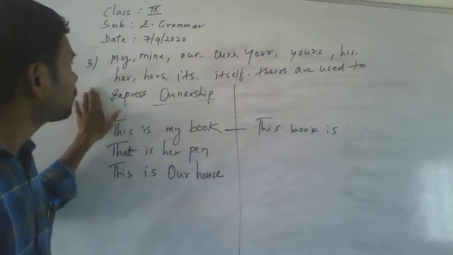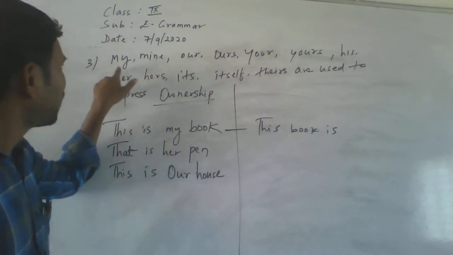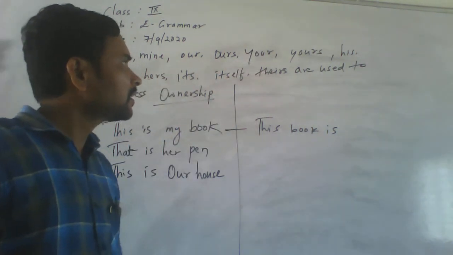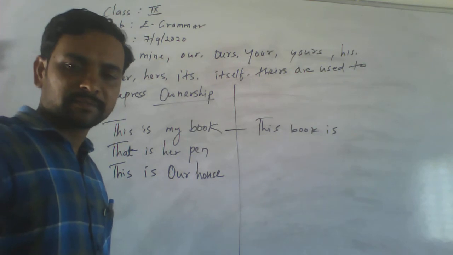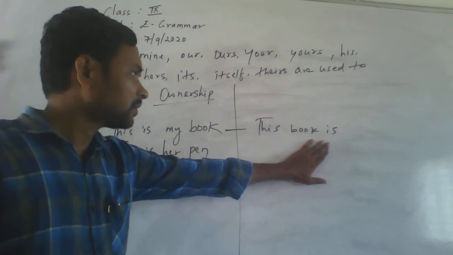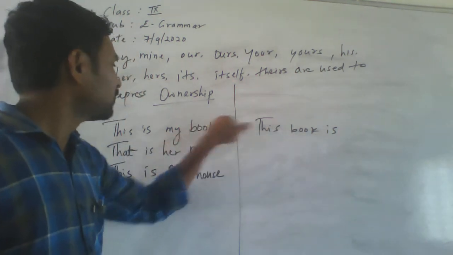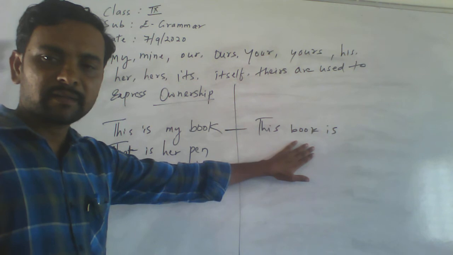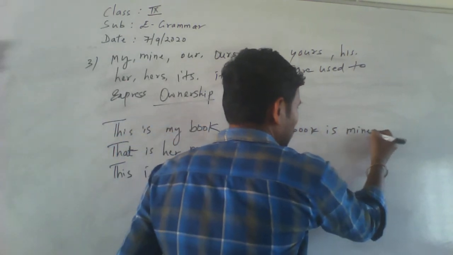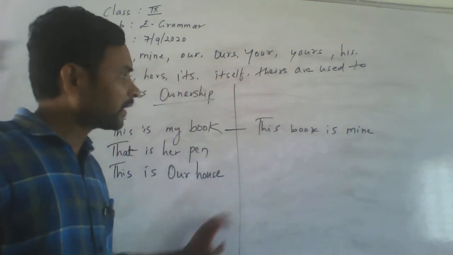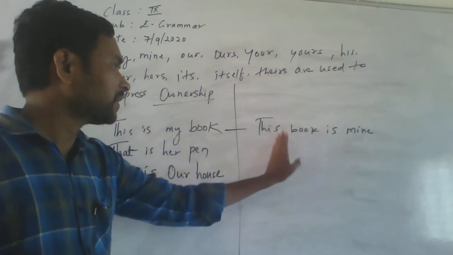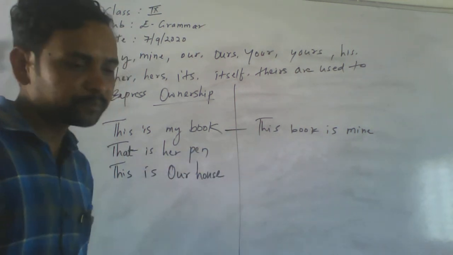What pronoun do you have to take? My is there, mine is there, our, ours, yours. So in those personal pronouns, what do you have to write here? This book is mine. Okay, don't write myself in its place. This book is mine.